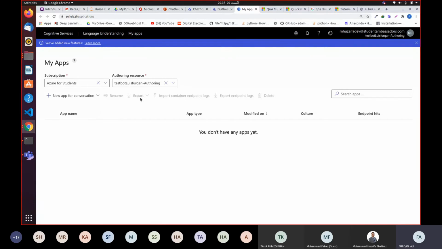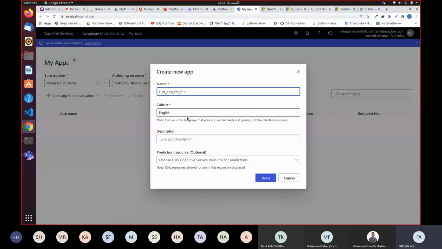So now I'm going to create a new app for conversation. What are we going to call our app? Let's call it Louis app for fun. The language would be English, the description would be simple chat app, and for the prediction resource, keep it default, don't change it.